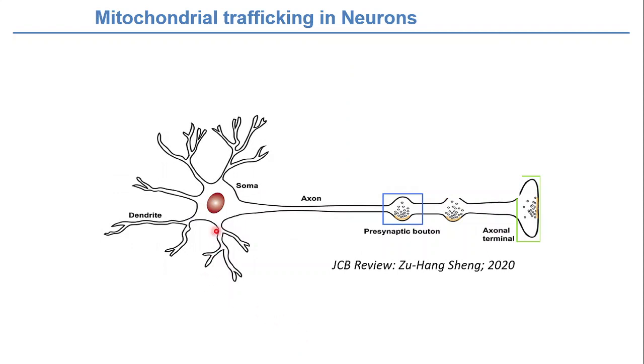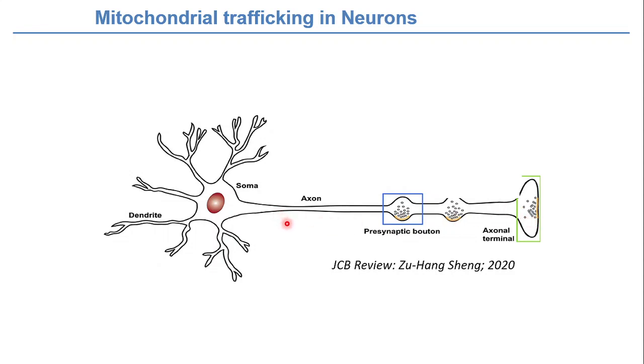Now if we talk about mitochondrial trafficking, why do we need it in these neurons? As I already said, neurons are pretty complex cells, and we know the biogenesis of the mitochondria takes place in the soma, or the cell body, of the neuron. Then, to maintain energy homeostasis in these regions, we need to traffic that mitochondria from this place up to this place or this place, right? So this is the presynaptic portion and this is the axonal terminal.